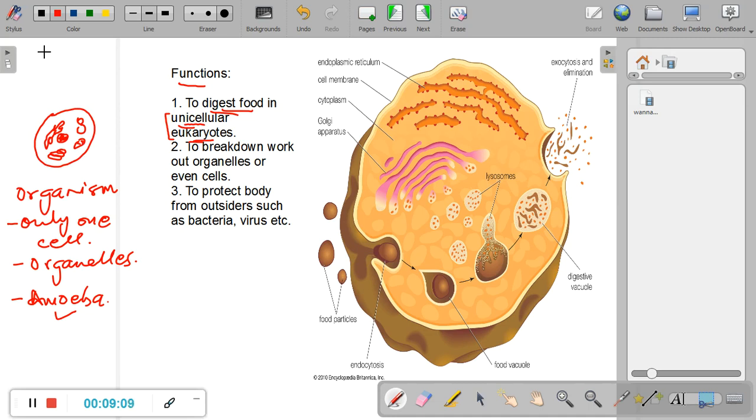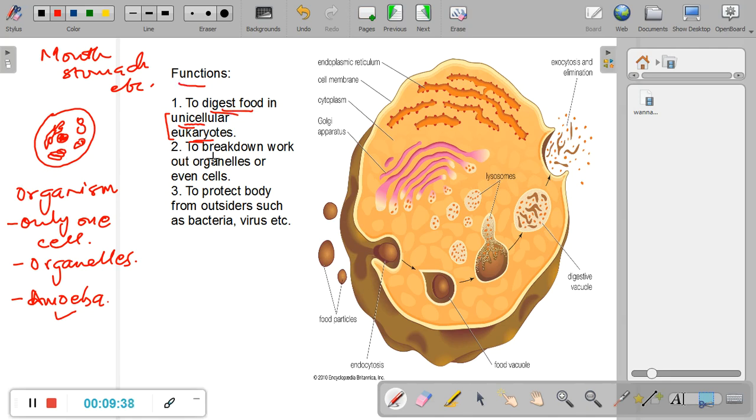not have a digestive system like us. For example, in humans, we have a mouth, an esophagus, a stomach, a small intestine, a large intestine, etc. But amoeba is such a small, tiny organism made up of one cell. It does not have any of these organs. So, how does this organism digest food, obtain its nutrition? By using lysosomes. We'll just see how it happens.